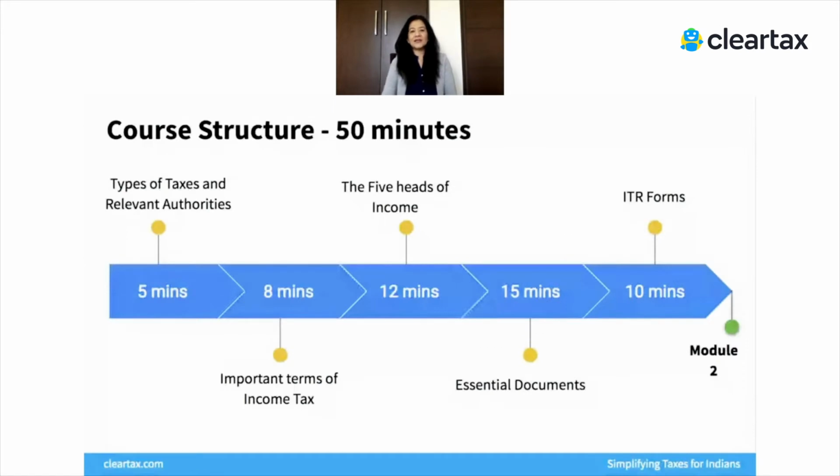Here is a little bit of information about how this course is structured. I'll try to restrict myself within this time limit. We'll talk about the different kinds of taxes that exist in India. We'll learn some important terms of income taxes. We will learn about the 5 heads of income. Then we'll talk about certain essential documents, some basic documents that you must have when you're preparing your tax returns. And then we'll have an overview about the various ITR forms that exist.